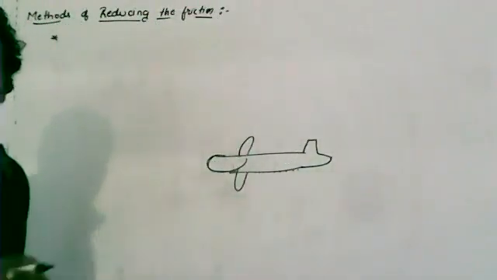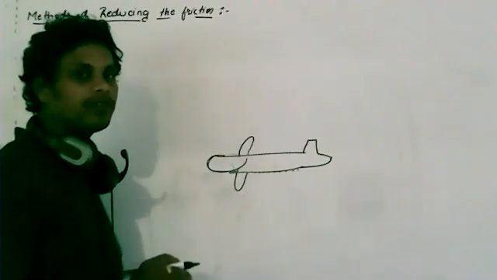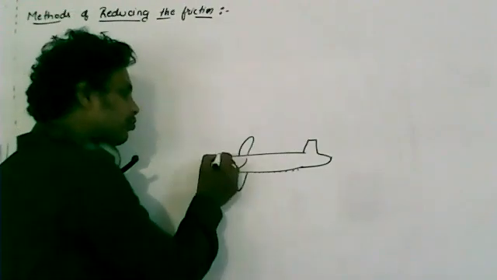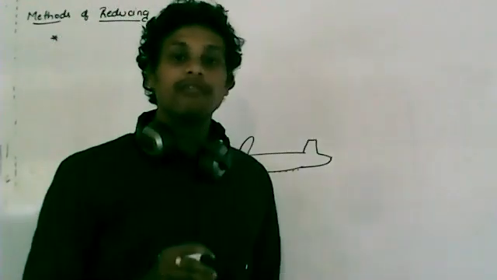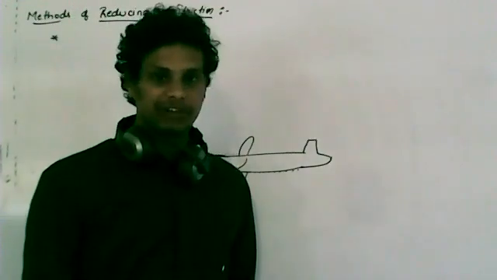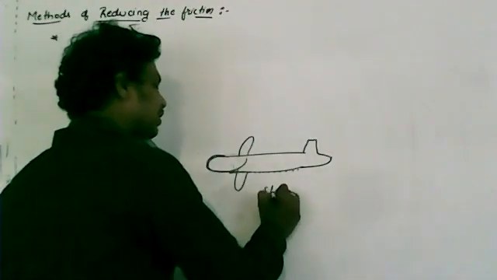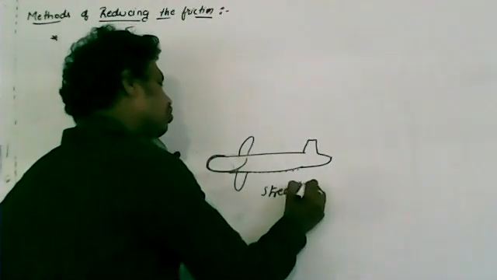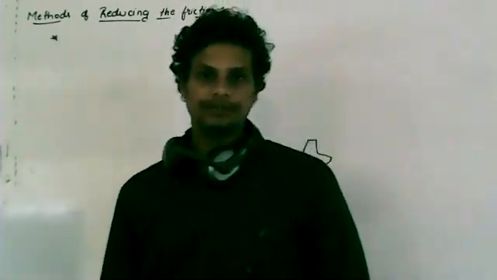Clear? Now in order to reduce those friction losses and heat losses, what we have to do is paint the bodies of aeroplanes and fast moving vehicles very smoothly. Painting the bodies of vehicles very smoothly to reduce the friction is called streamline. So by streamline also you can reduce the friction.